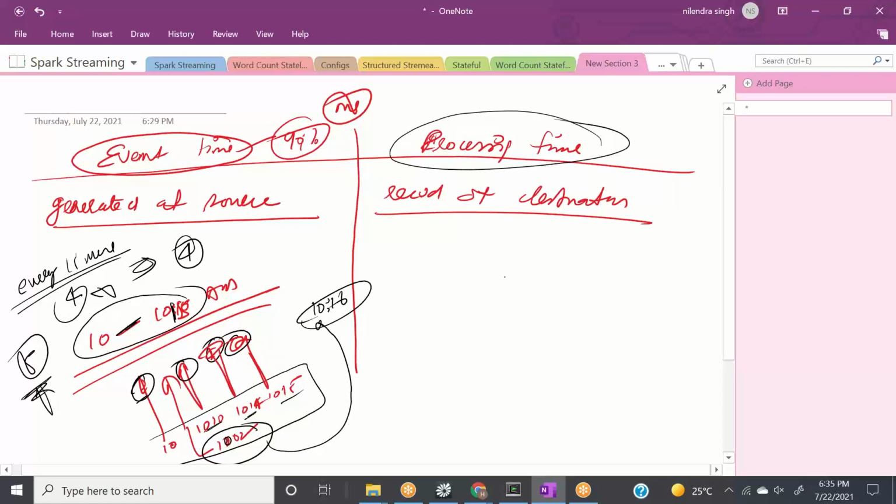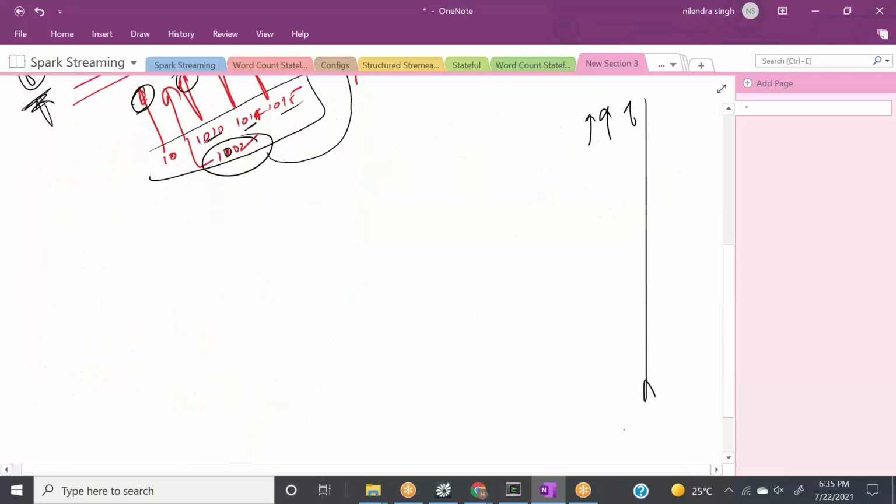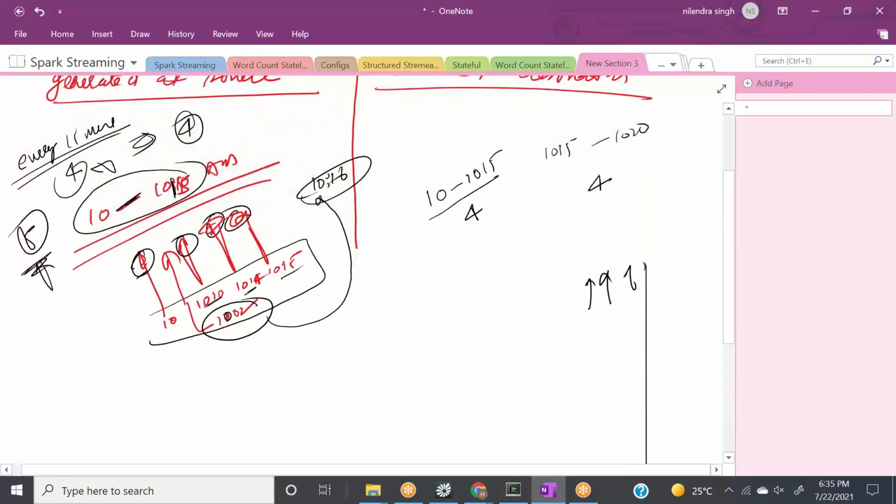But if you go with processing time, so what will it say? Let me tell you now. Between 10 to 10:15, it will say 4, and between 10:15 and, let's say, 10:20, 4 more events occurred in reality. So 1, 2, 3, 4. So these events occurred between 10:15 to 10:20, right?